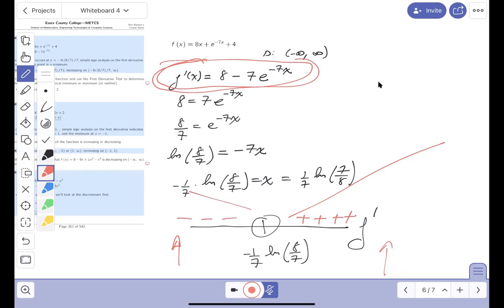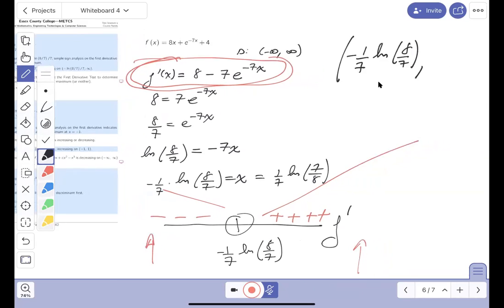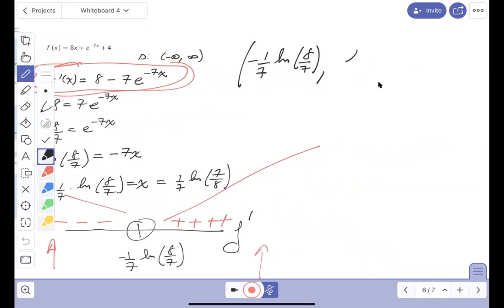So I did my simple sign analysis, and now I'm ready to commit to where this function has a minimum. The critical point is going to be minus 1/7 natural log of 8/7, comma, and I really don't want to compute it, f of minus 1/7 natural log of 8/7.